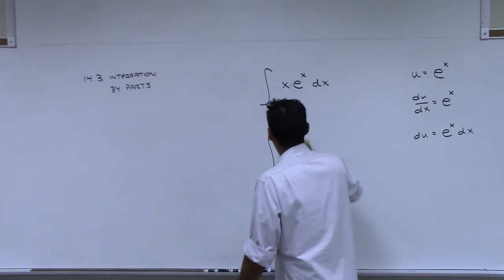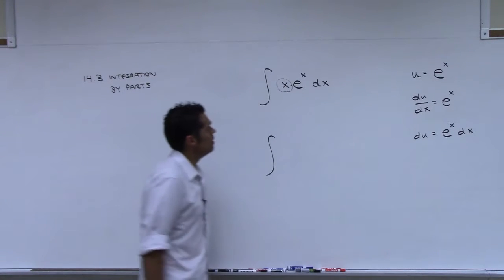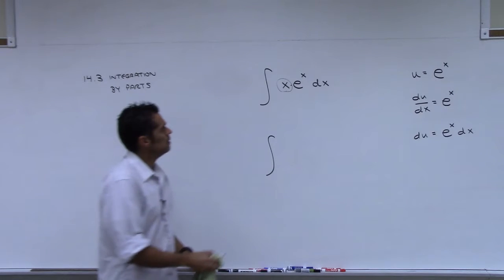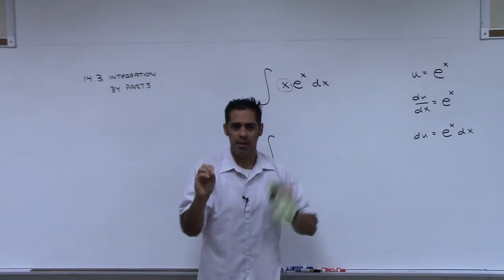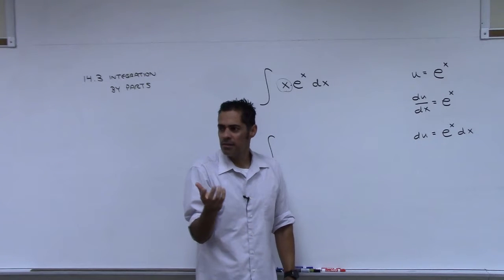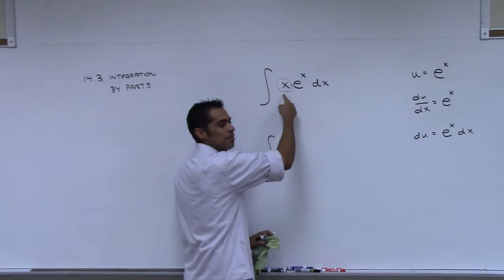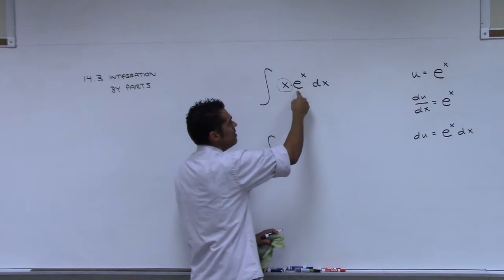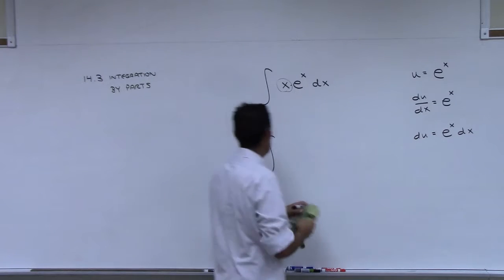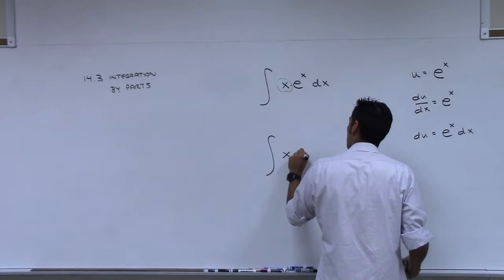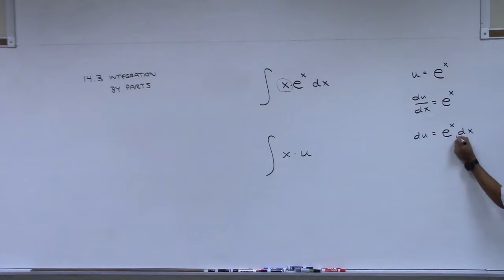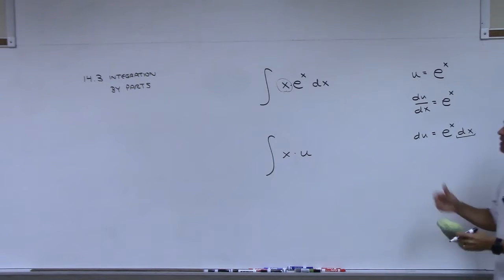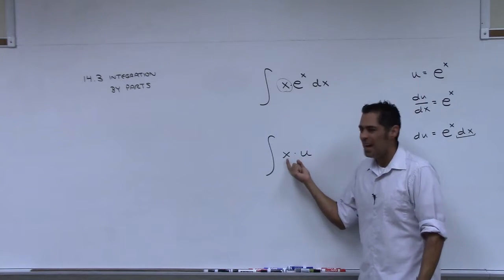So now I try and rewrite the problem. What am I going to replace x with? Well, I never have anything over here that has x equals something, do I? I don't, right? So I can't replace this x with anything. Now, could I replace the e to the x with something? Yeah, I could replace it with u. Then dx, I'd have to solve for this, so I'd have to divide both sides by this. Basically, it's not going to work because this x I can't get rid of.